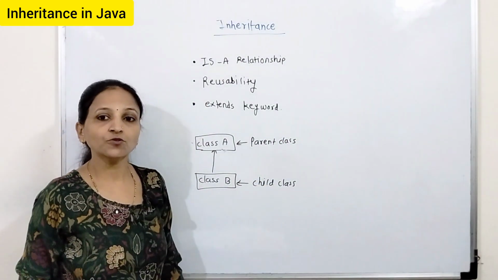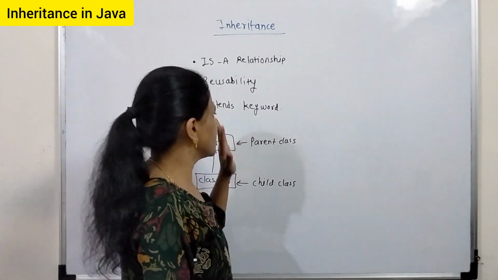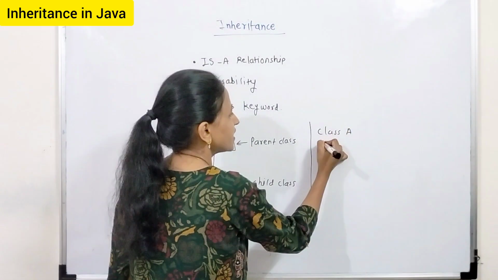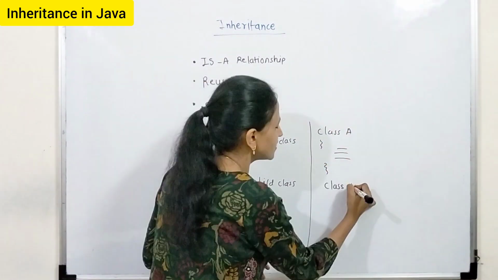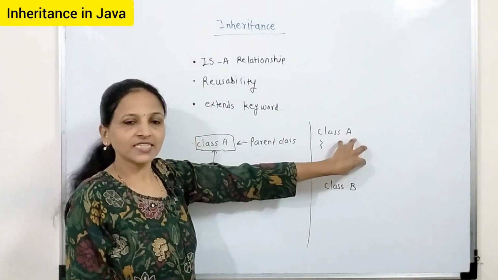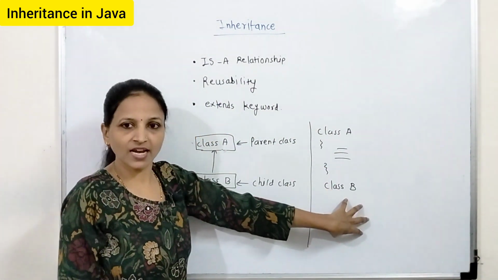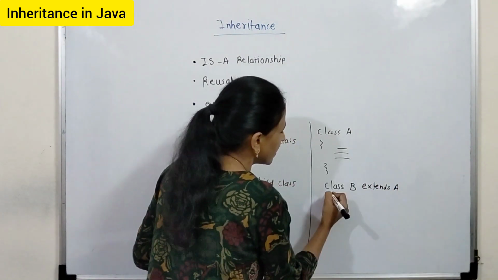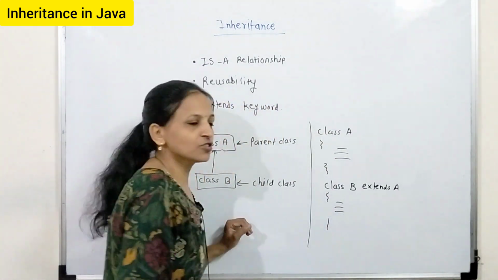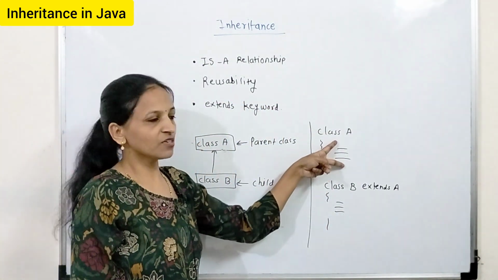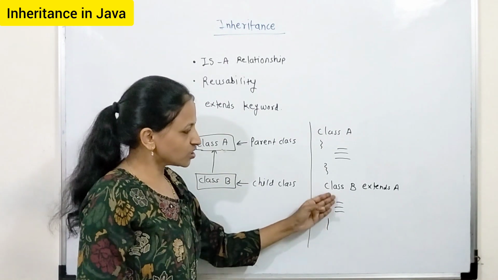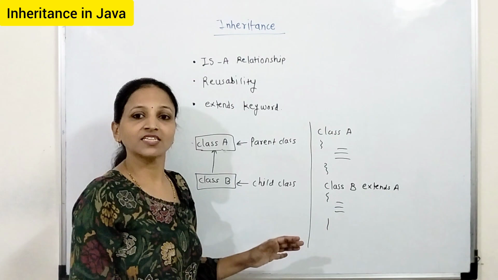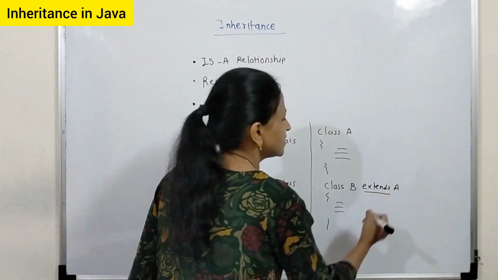Now how to do this with the help of the extends keyword in Java? In this way, suppose we have created one class A and there are some members of that class A, but I want whatever is present inside A in class B as well. Then we have to write extends A, and just write the extended features only here, because whatever features were already there have come here, and we have to write only the added features. In this way we can achieve inheritance in Java using the extends keyword.